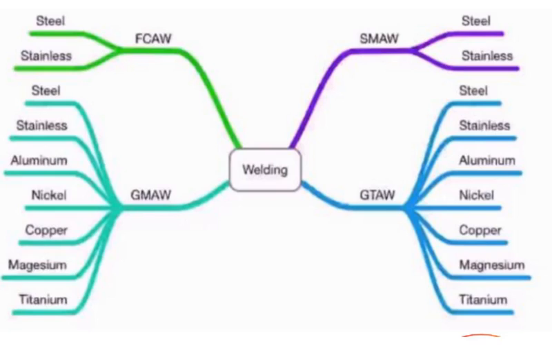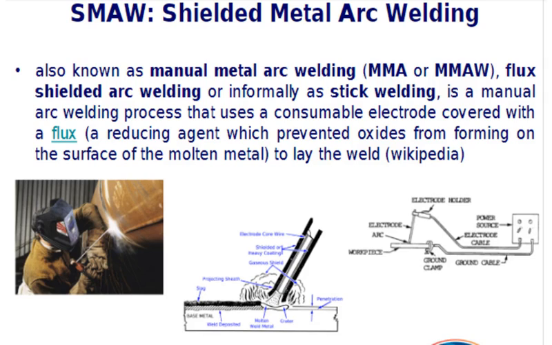SMAW indicates shielded metal arc welding. GTAW indicates gas tungsten arc welding. Gas metal arc welding, GMAW. In shielded metal arc welding, the arc is shielded by the covering of flux material.